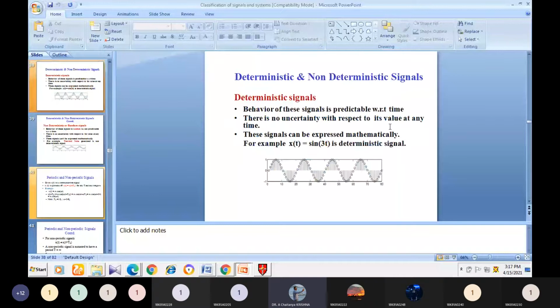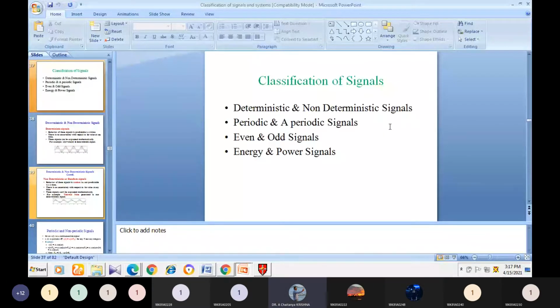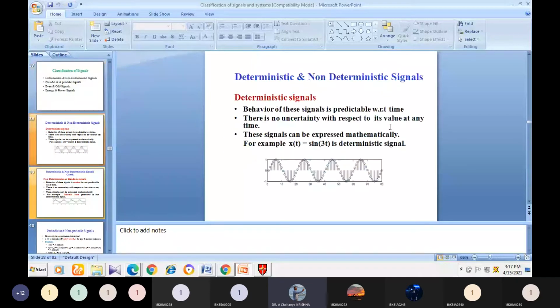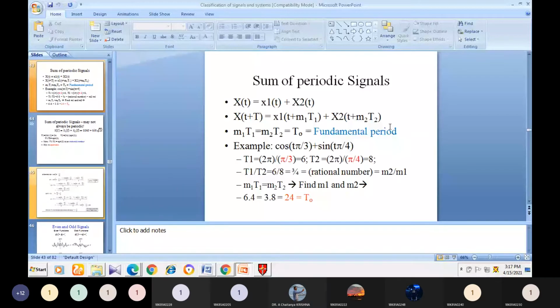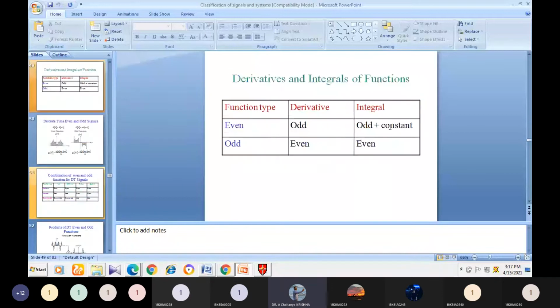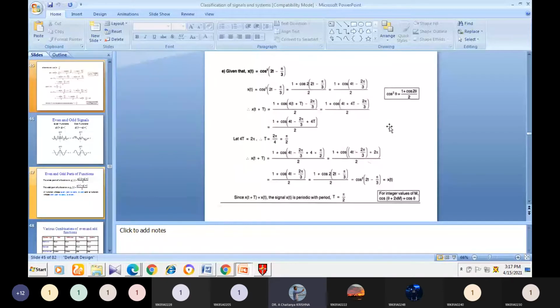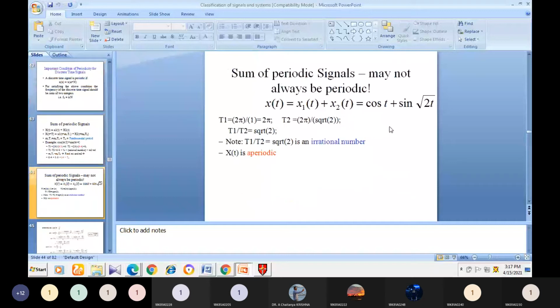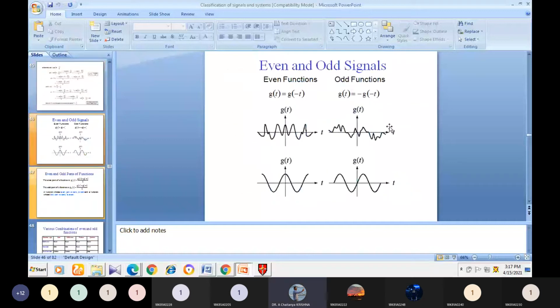And the third one is the even and odd signal.